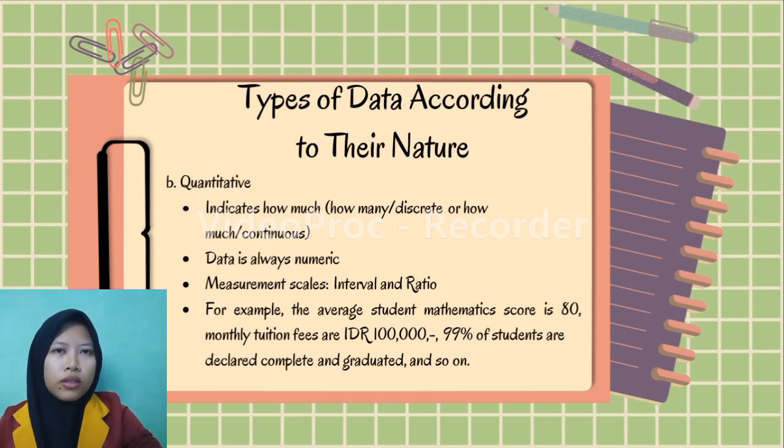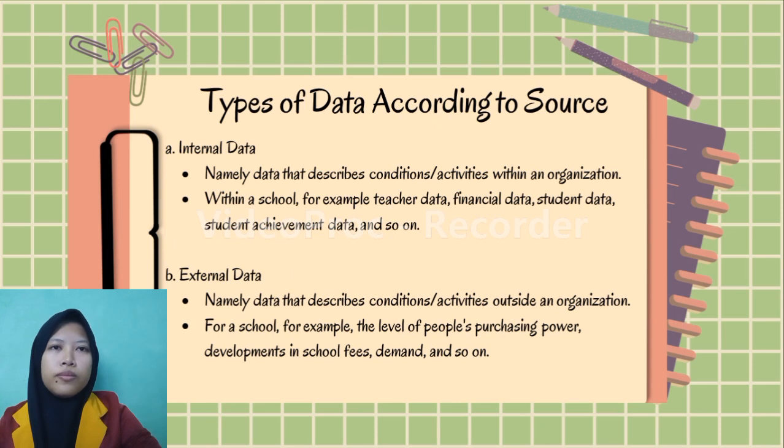B. Quantitative. Indicates how much, how many if discrete, or how much if continuous. Data is always numeric, measurement scales: interval and ratio. For example, the average student mathematics score is 80. Monthly tuition fees are Rp 1000. 99 percent of students are declared complete and graduate, and so on.